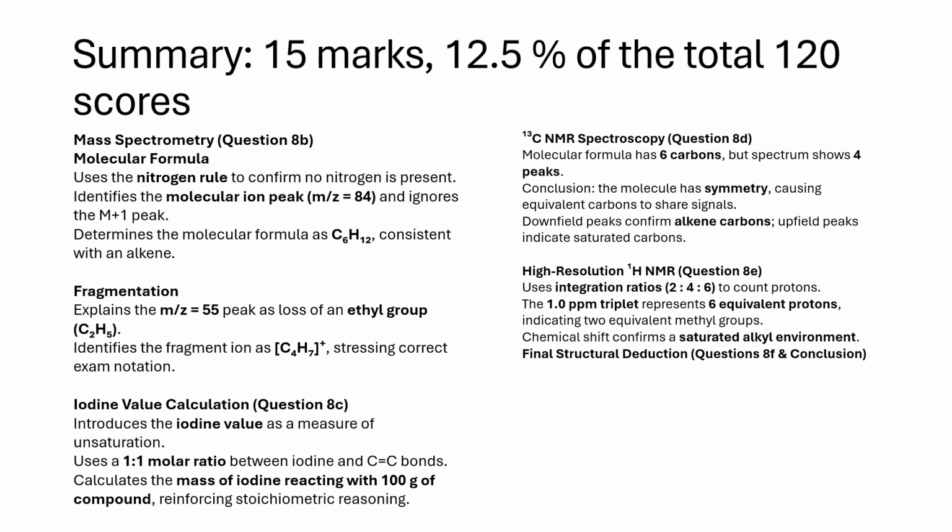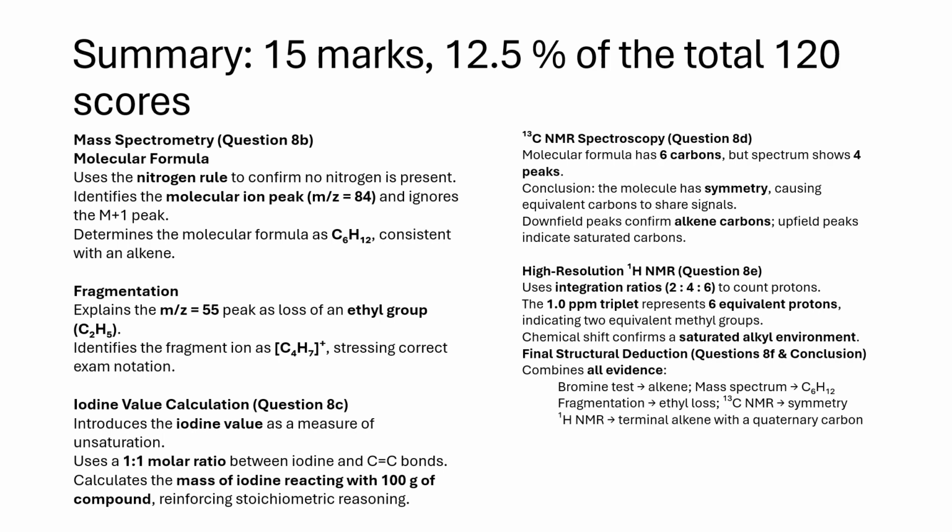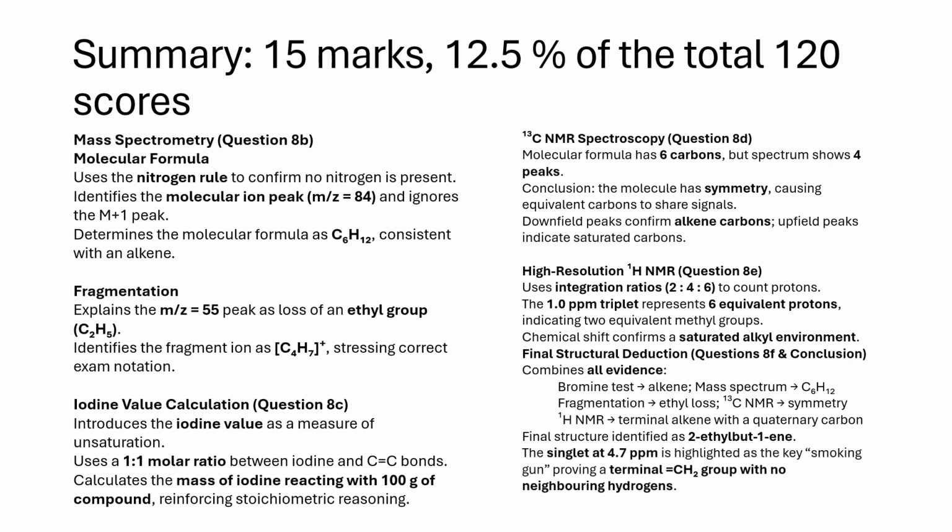Final structural deduction, question 8f, and conclusion. Combines all evidence: bromine test, alkene; mass spectrum, C4H7+ fragmentation, loss of ethyl; 13C NMR, symmetry; 1H NMR, terminal alkene with a quaternary carbon. Final structure identified as 2-ethylbut-1-ene. The singlet at 4.7 ppm is highlighted as the key smoking gun, proving a terminal =CH2 group with no neighboring hydrogens.